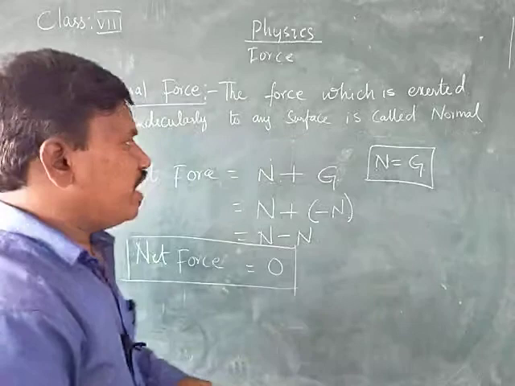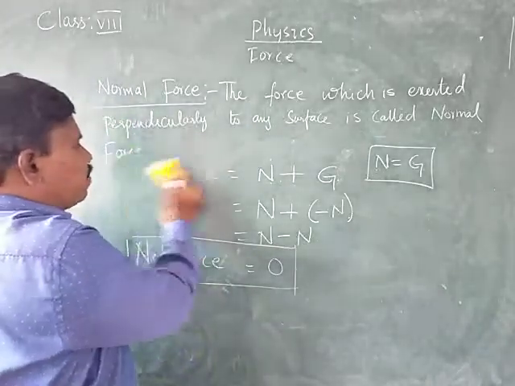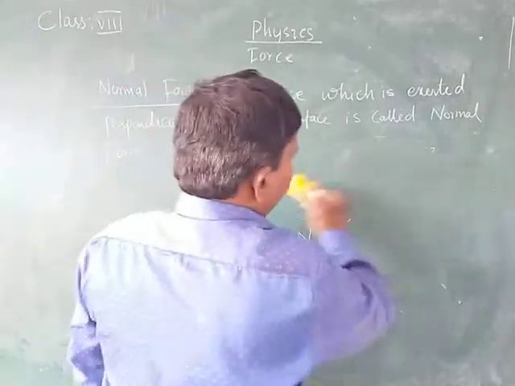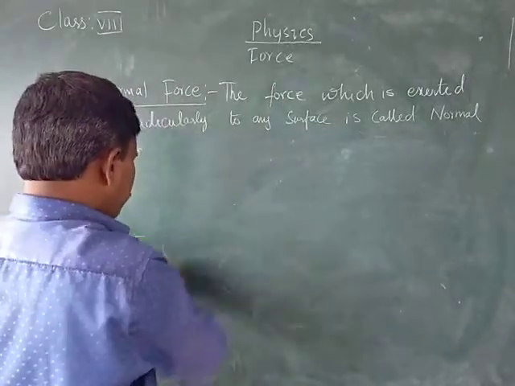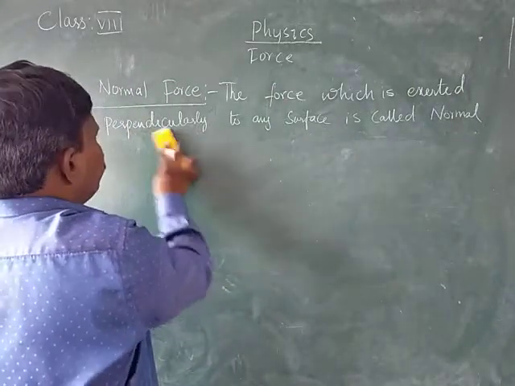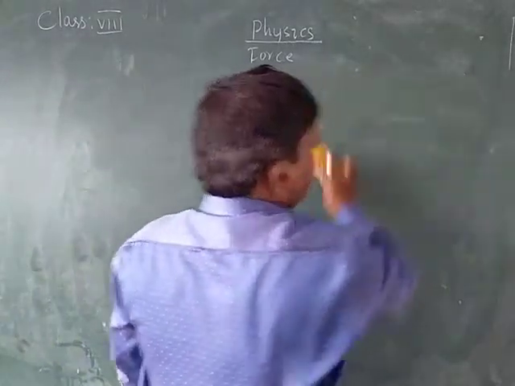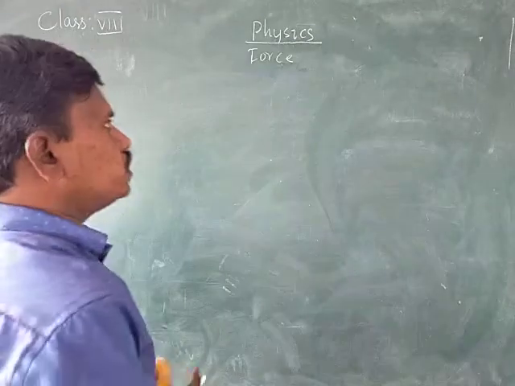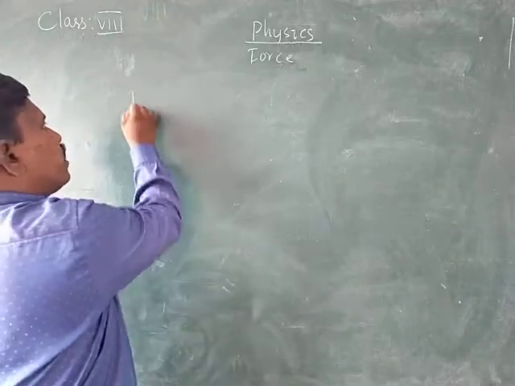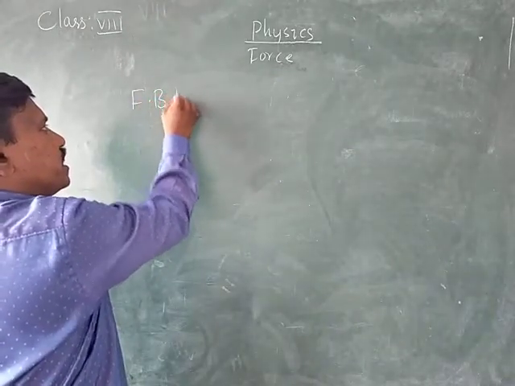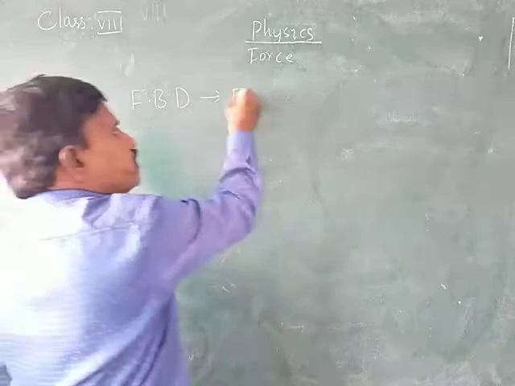In the same way, for any object which is at rest, the net force acting will be equal to 0. And here we can draw a free body diagram, FBD, which means free body diagram.